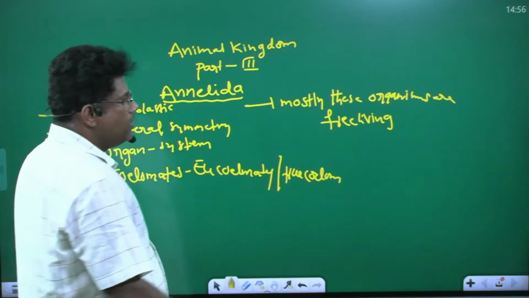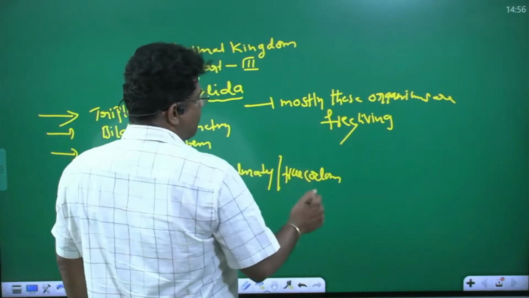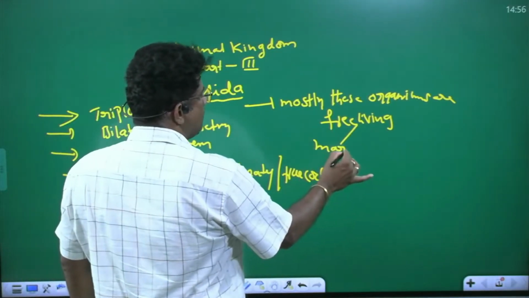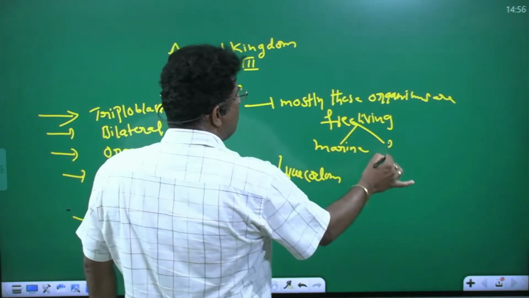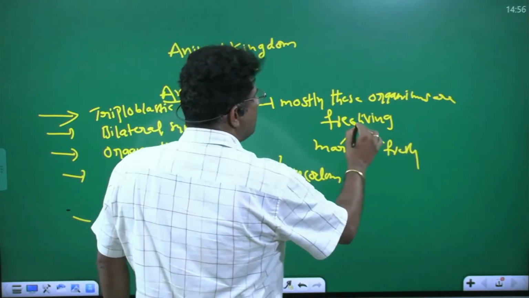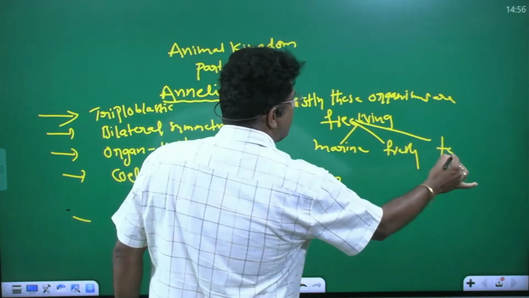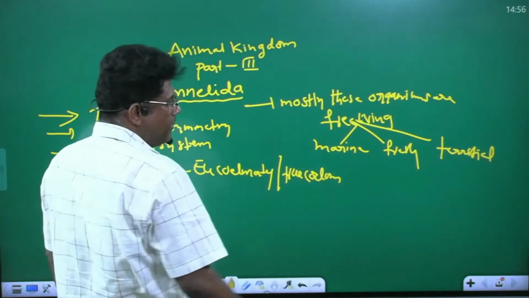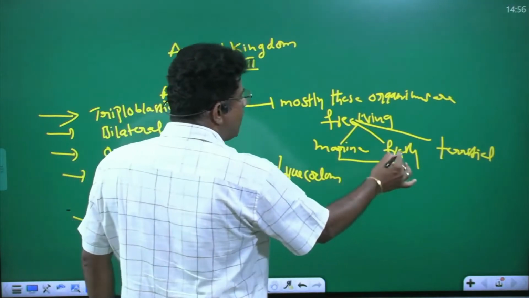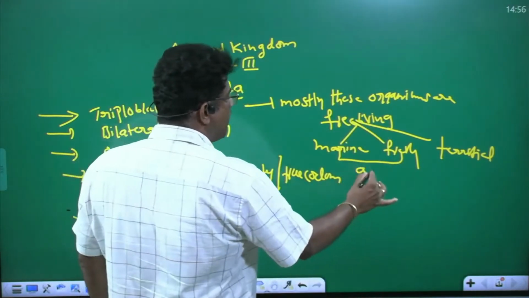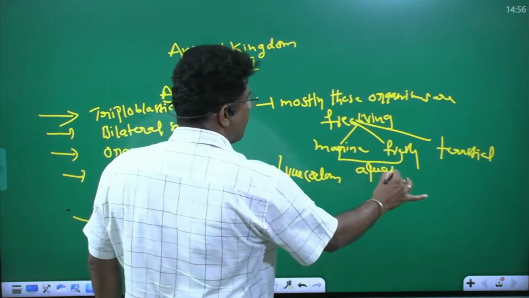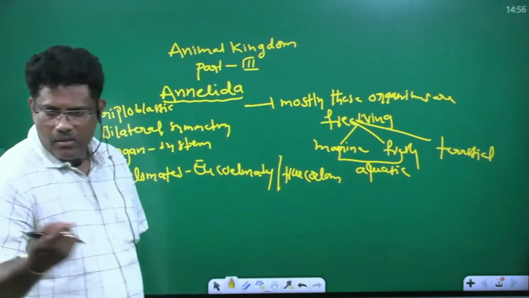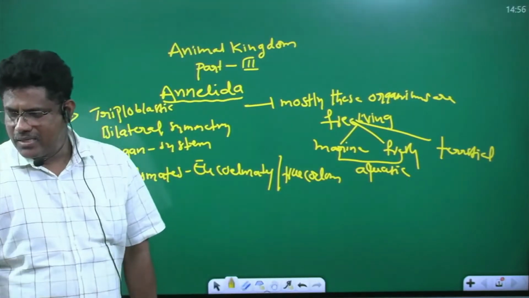Some live in the marine water. Some live in fresh water. Some live in terrestrial. Terrestrial means what is that? Land. Living in marine and fresh water is called aquatic condition. Some live on land, called what?